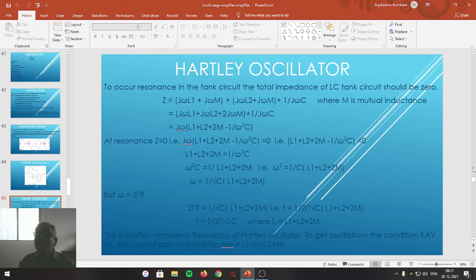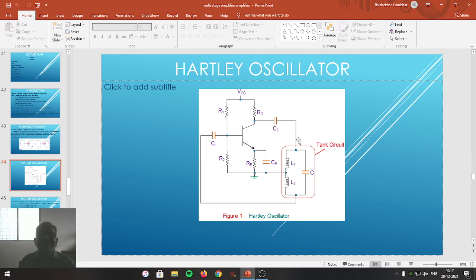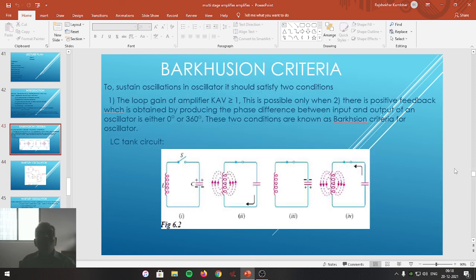Friends, just for your understanding, here is the LC circuit which is connected in an amplifier. This is just for your reference. Here is the capacitor and here is the inductance. This is the tank circuit which is a part of the amplifier formed by the transistor. Friends, that's how oscillations are generated in the LC tank circuit.